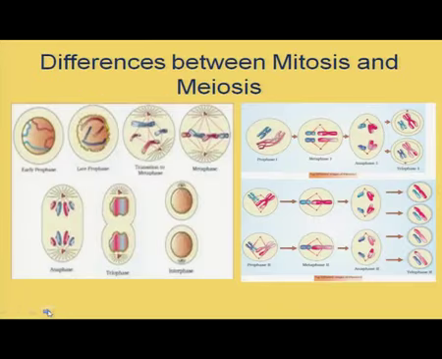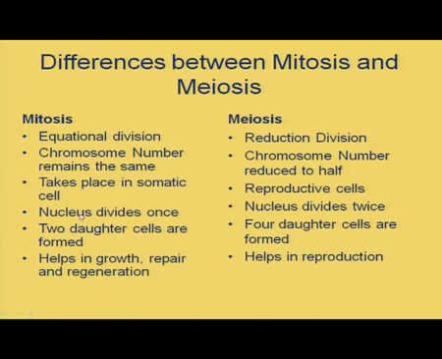Now, see the differences between mitosis and meiosis. What are the differences between mitosis and meiosis? It is a very important question aspect that you have to be clear about. See the differences. You can also analyze. For mitosis, we are using the term equational division, and for meiosis it is reduction division.